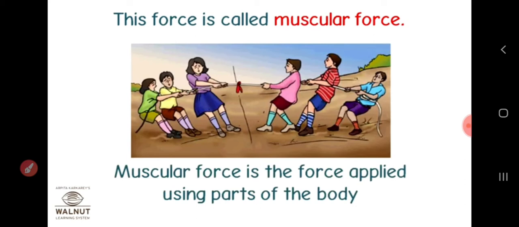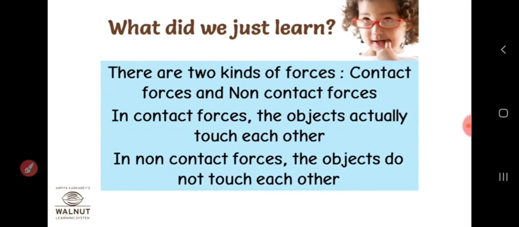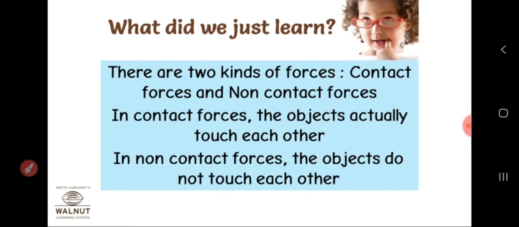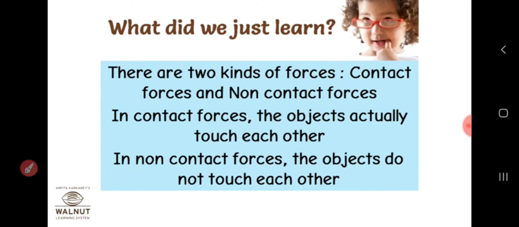Muscular force is the force applied using parts of the body. We use that force in our body parts, that's why it is called muscular force. So we have just learned two topics: contact force, non-contact force, and muscular force. There are two kinds of force. In contact force, the objects actually touch each other. In non-contact force, the objects do not touch each other.